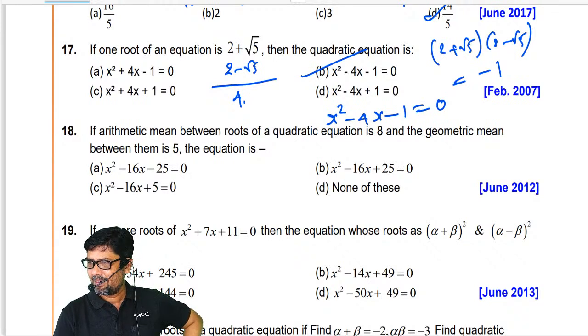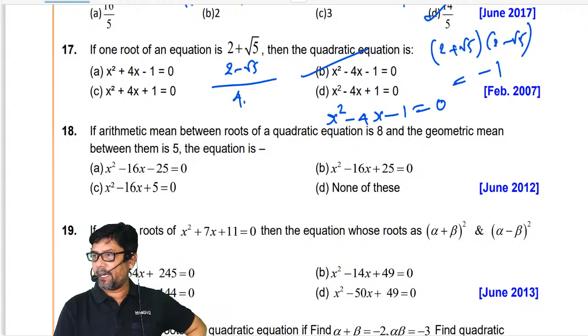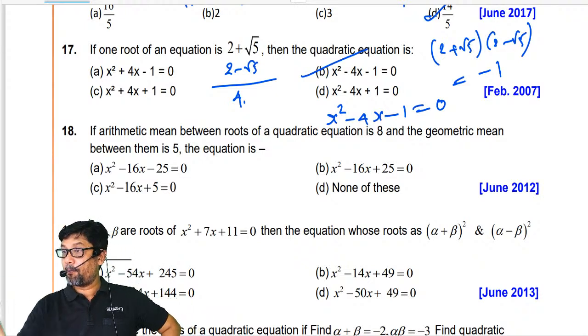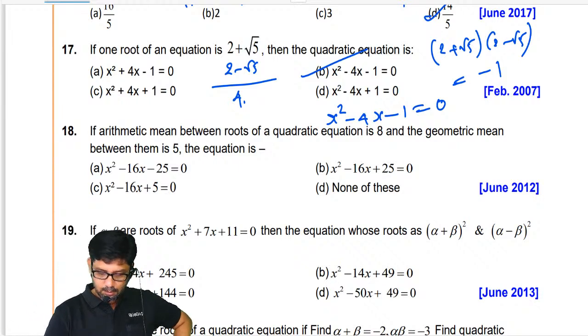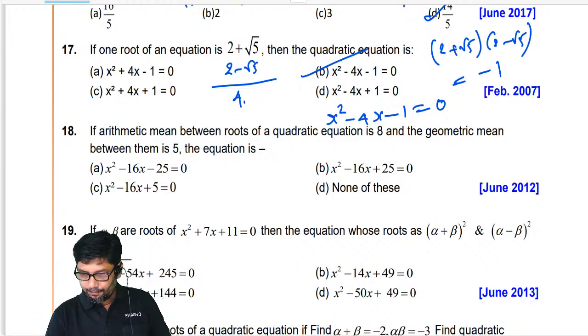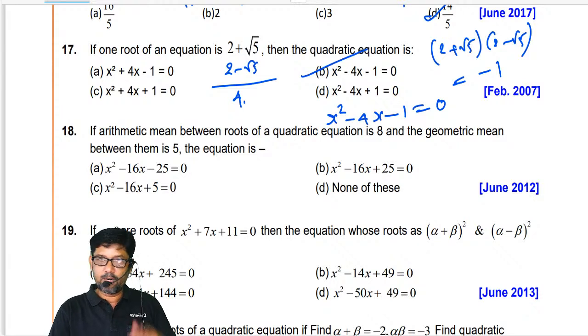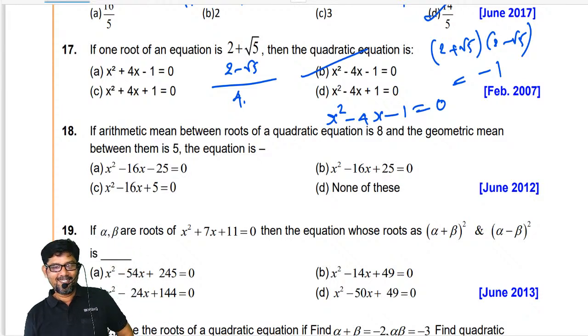Huh? x square minus sum of roots into x plus product of roots. What is the product of roots here? Yes. Sir, actually your video is lagging by a few seconds. Not a few seconds, it's more than 1 minute, it seems. Okay.